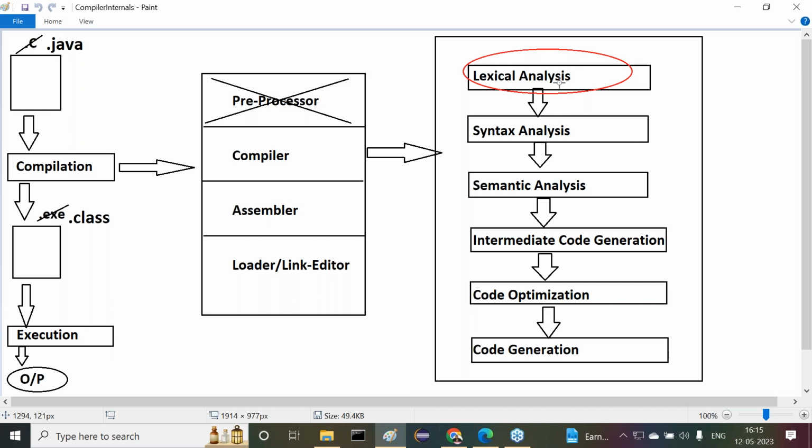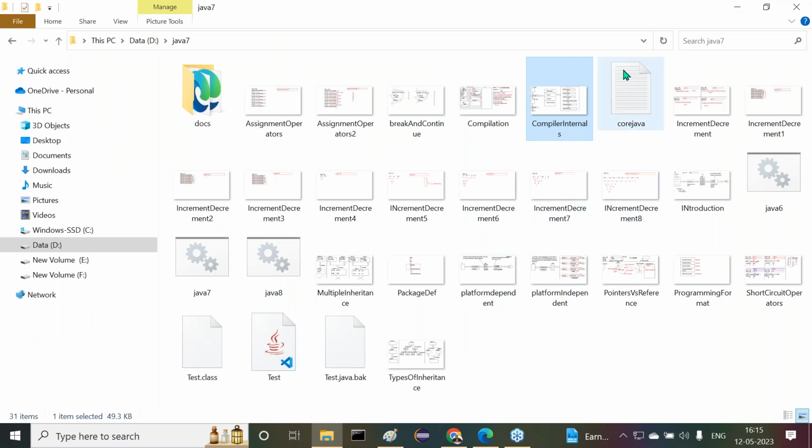Lexical analysis is one of the phases in compilation. What will that lexical analysis phase do? Lexical analysis is one of the phases. What this lexical analysis phase is able to do in our application, that I require now. Okay. Now, first of all, come to our question here. What is the question here?